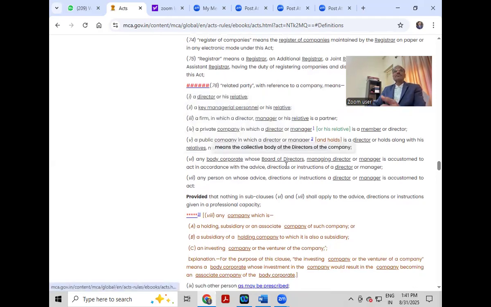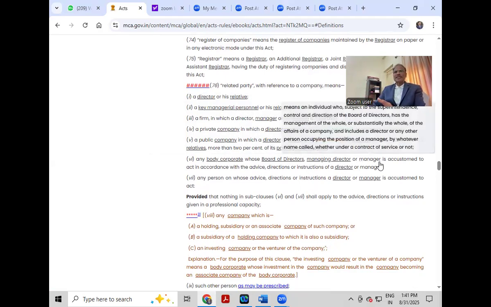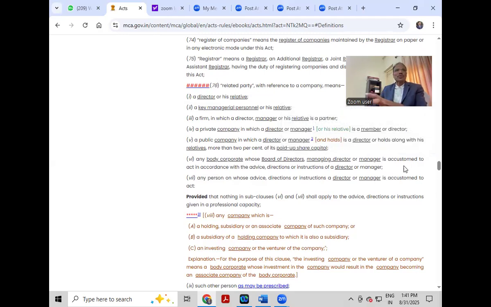Even a public company in which a director, manager, or his relatives hold 2% of paid up share capital, then that public company will become a related party. Any body corporate whose board of directors, managing director, or manager is accustomed to act in accordance with the advice, directions, or instructions of the director or manager, then that body corporate will become a related party.